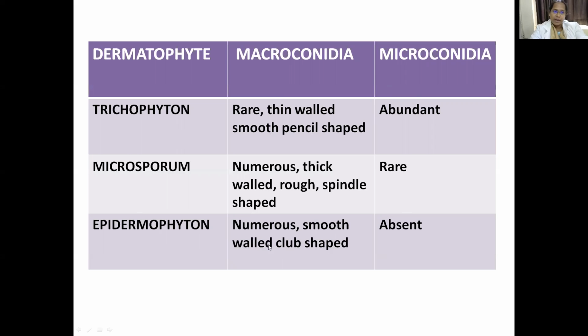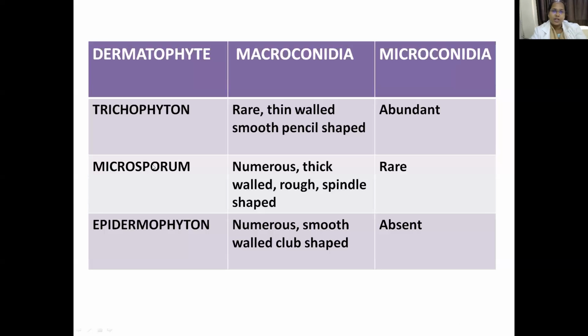So the whole table, if you can remember: Trichophyton, macro rare, micro abundant. Microsporum, macro numerous, thick-walled and rough, whereas microconidia are rare. Epidermophyton, macro numerous, smooth-walled and club-shaped, microconidia absent.